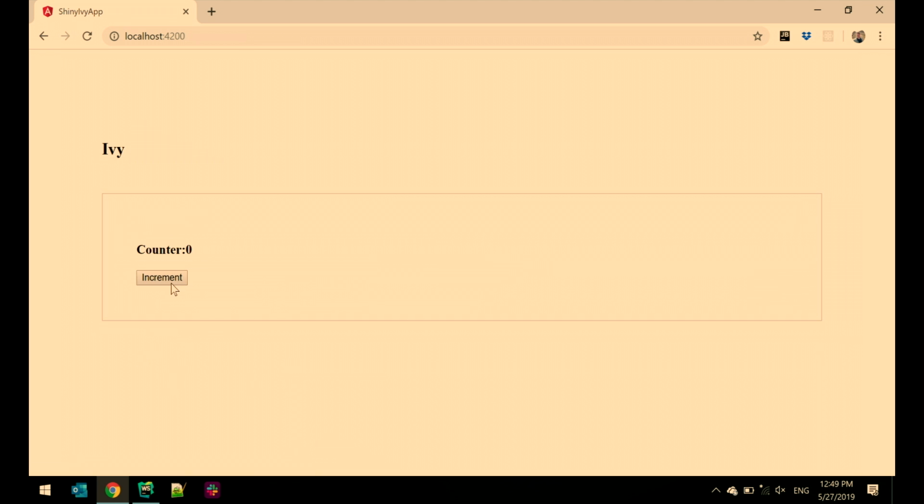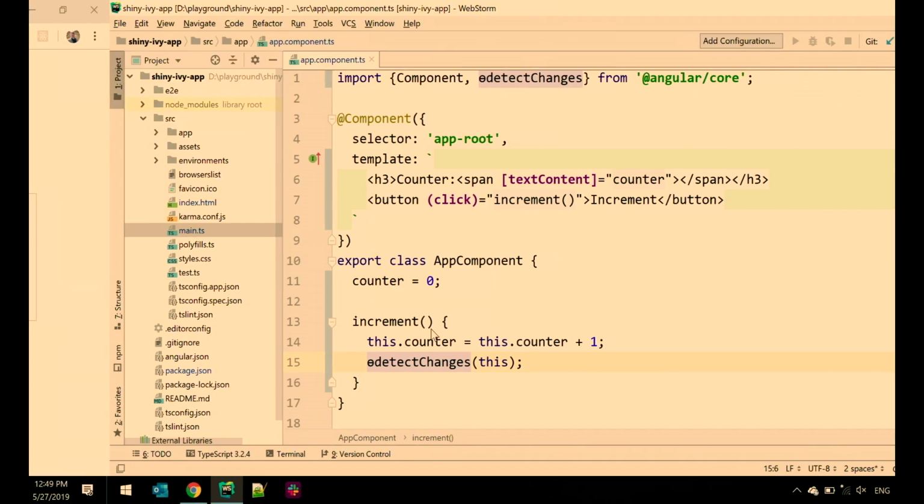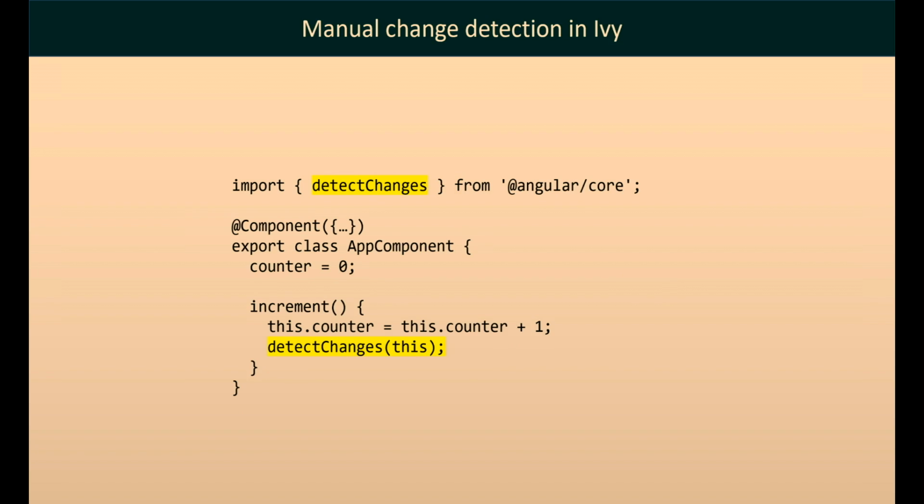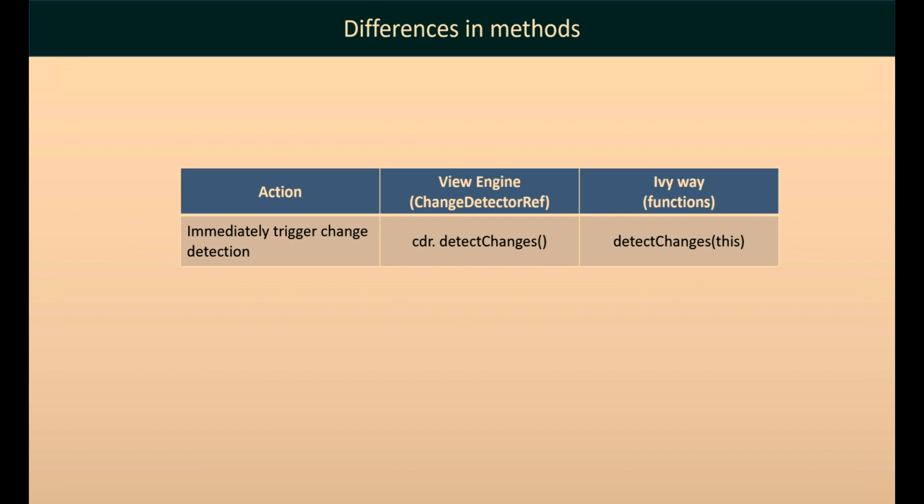Okay, it's working, great. So now we have two APIs in the current view engine and in Ivy, detect changes, that will run change detection for the current component and all its children, okay? The problem is that it runs it immediately. So if you have 5 detect changes calls in 5 components, you will have 5 change detection runs, which is not ideal. What you would rather want is to say, I want to run change detection later, right? Once all my application code has finished executing.